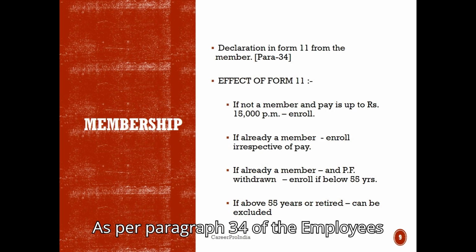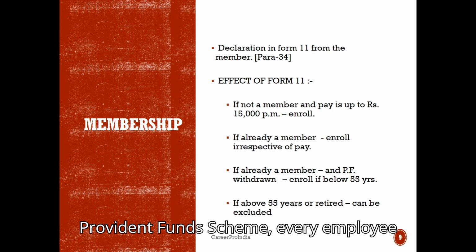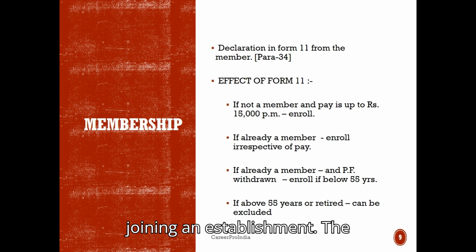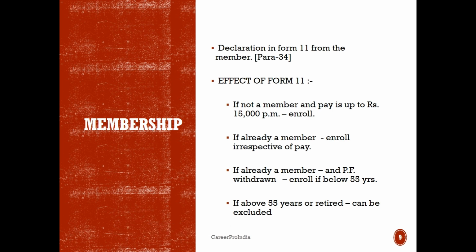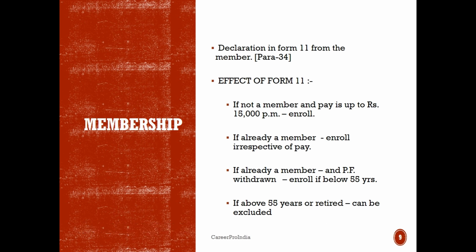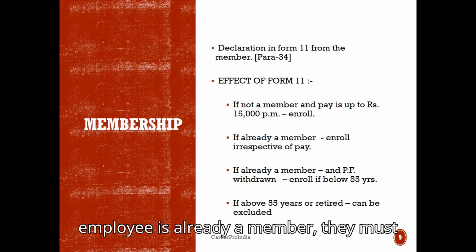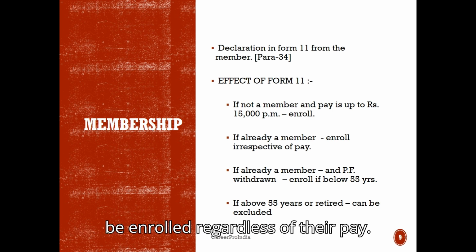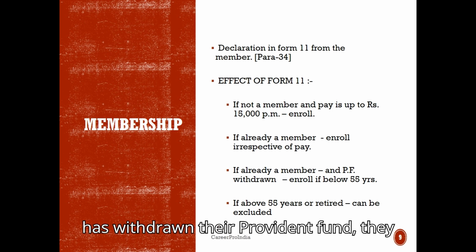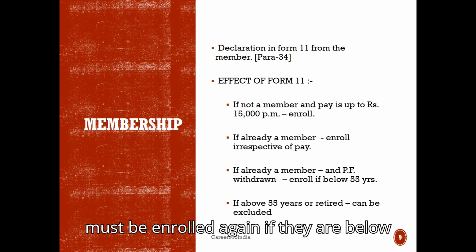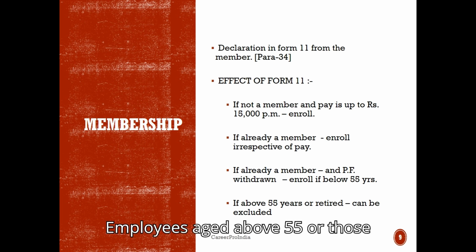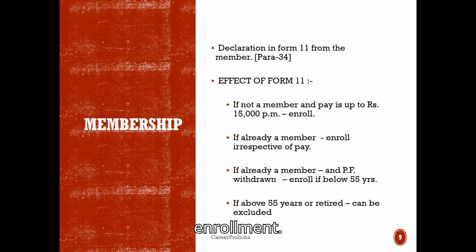As per paragraph 34 of the Employees Provident Funds Scheme, every employee must submit a declaration in Form 11 when joining an establishment. The effect of Form 11 is as follows. If the employee is not a member and their pay is up to 15,000 rupees per month, they must be enrolled. If the employee is already a member, they must be enrolled regardless of their pay. If the employee is a former member who has withdrawn their provident fund, they must be enrolled again if they are below 55 years of age. Employees aged above 55 or those who have retired can be excluded from enrollment.